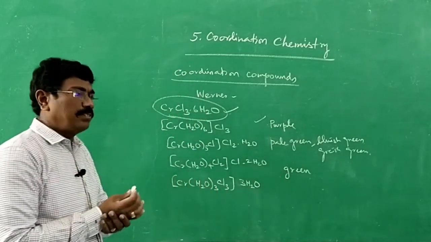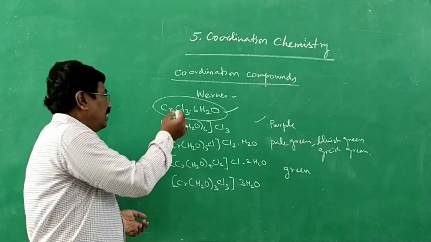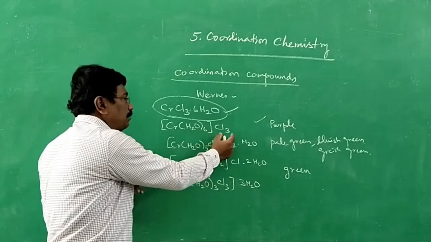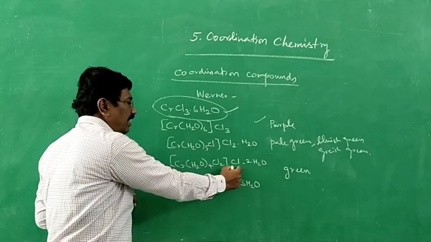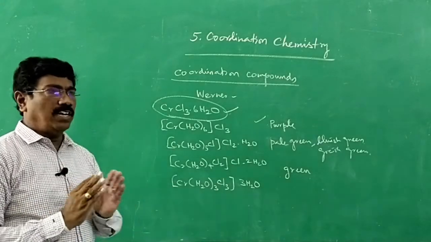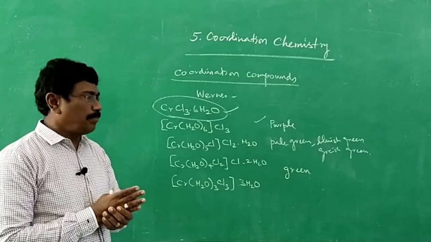How is it possible? It is because it is coordinated in different manners. Outside the coordination sphere, we have 3 chloride ions here, 2 chloride ions here, 1 chloride ion here, no chloride ion here. All those explanations we will deal with a little bit later.